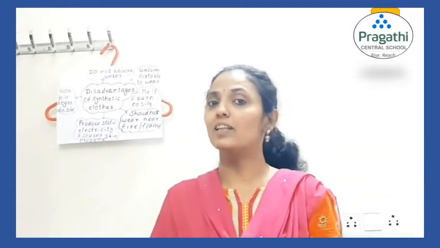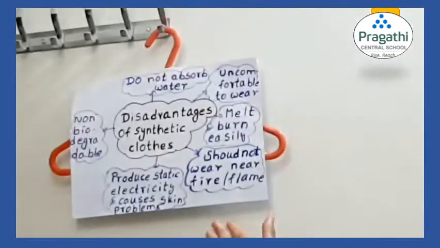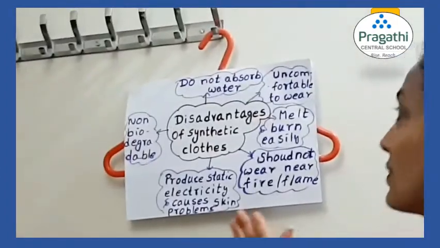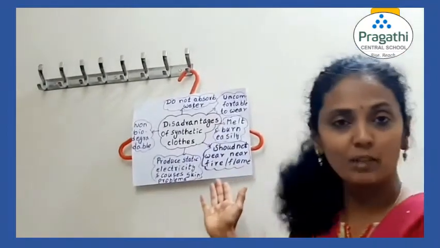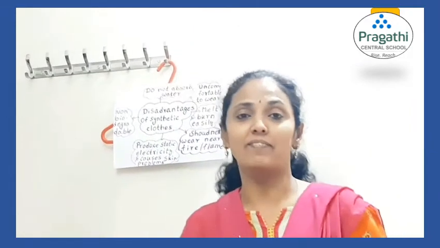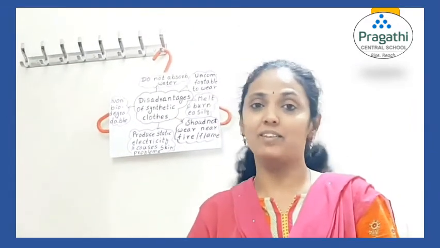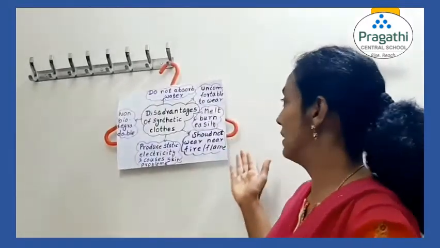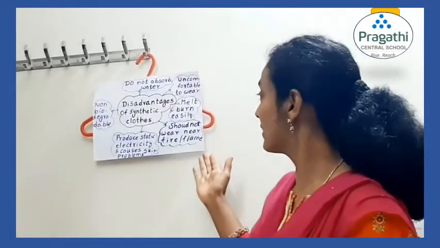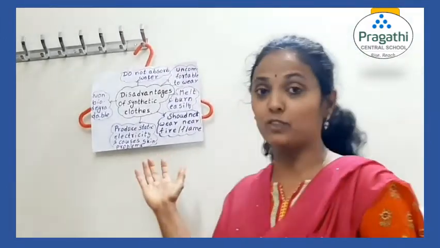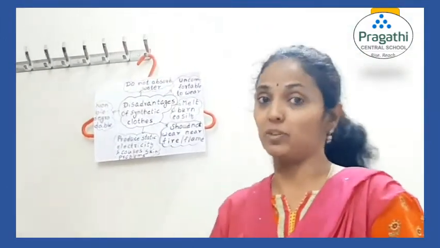Now let us see whether there are any disadvantages or not. There are some disadvantages of synthetic fibers too. Let us discuss them now. They do not absorb water. Since they do not absorb water, we feel uncomfortable. You must have experienced, if you go to any party or occasion, you generally wear fancy dress, but it is very uncomfortable, especially in hot climate. They melt or burn easily. This is one more disadvantage. That is the reason we should not wear synthetic fibers in the kitchen or near fire or flame. They catch fire very easily, so it is very harmful for us.